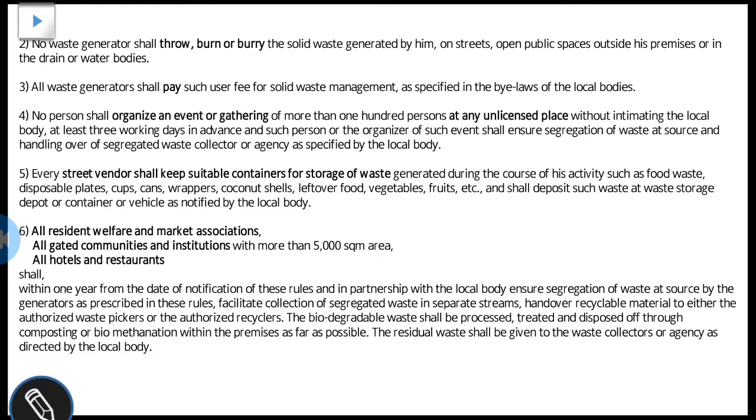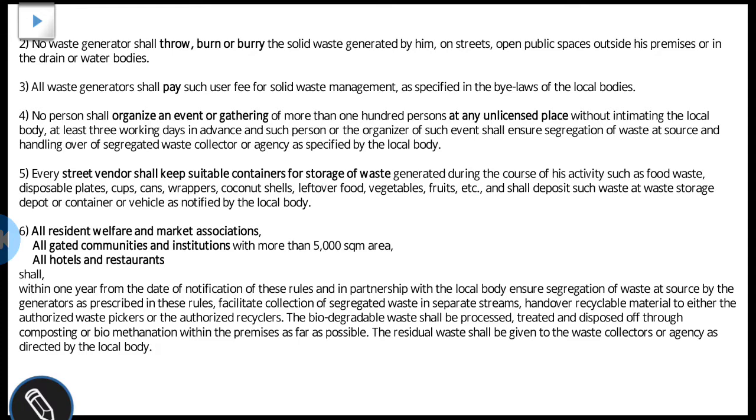So the next one is that every street vendor shall keep a suitable container for storage of waste generated during the course of his activity, such as food waste, disposable plates, cups, cans, wrappers, etc., and shall deposit such waste at the waste storage depot or container or vehicle as notified by the local body.